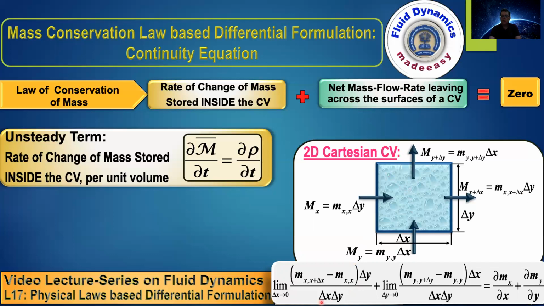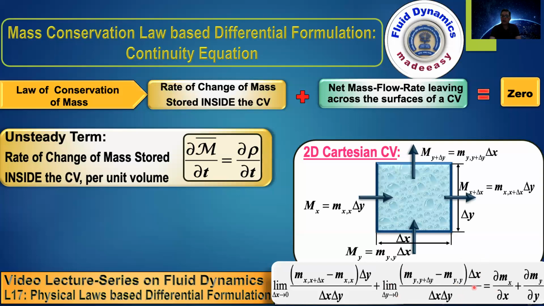So here you can see that the surface area cancels down. This is the surface area, this is the volume. Surface area divided by volume gives you a length scale. That length scale in the denominator which finally appears, this delta y cancels down and you get a delta x in the denominator, and you take the limit of delta x tends to 0, then you get this. So this term gets converted into del m x by del x.